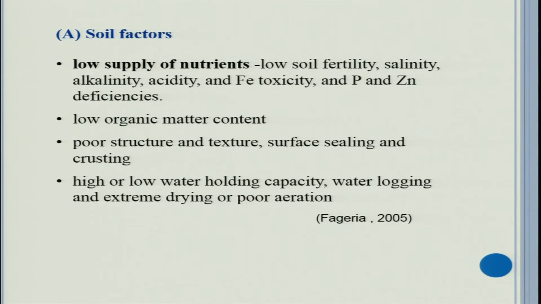Low supply of nutrients. If soils are not supplying nutrients sufficiently, then use efficiency will decline. For example, low soil fertility, salinity is an issue. You apply fertilizer, but due to salinity, its use efficiency will be less. It means if the chemical and physical conditions of the soil are not good, the efficiency of applied fertilizer will be low. Similarly, alkalinity, acidity, iron toxicity: you apply a lot of other fertilizer, but in the field some element has become toxic, so it will stop others' efficiency, it will reduce other nutrients' efficiency.